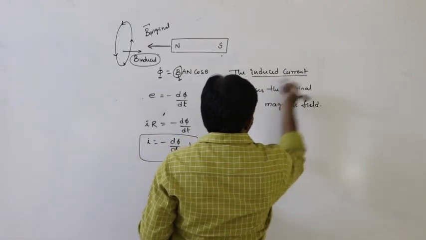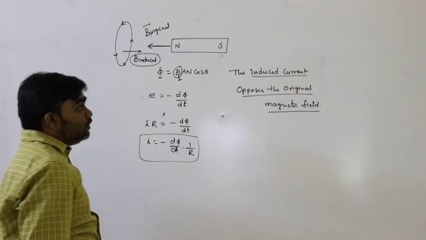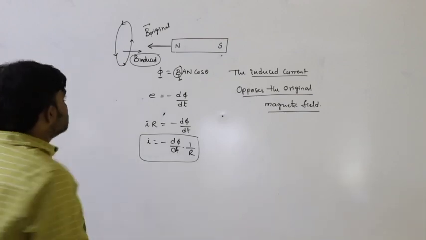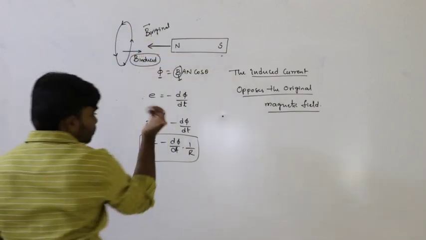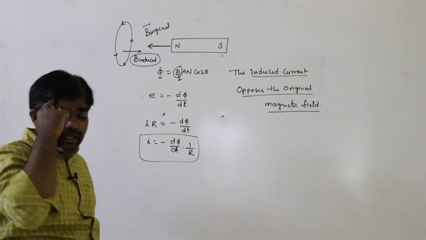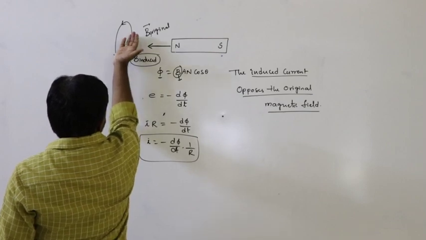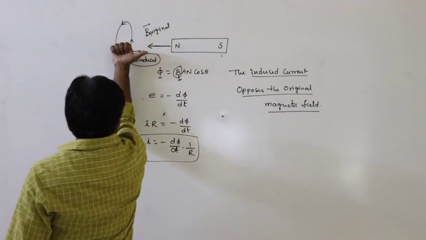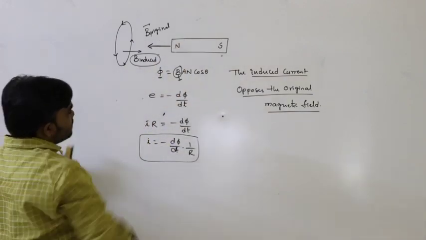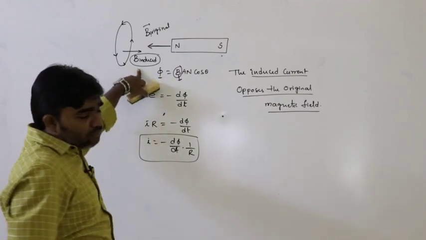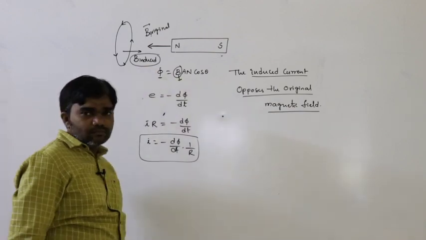Here the concept is that the induced current opposes the original magnetic field. See here, this is the direction. If the current is in this direction, then according to the right hand thumb rule, the curling of the fingers indicates the direction of the current and the thumb indicates the direction of the magnetic field. So this is the induced magnetic field. The original and induced magnetic fields must be in opposite directions. That is the concept of Lenz's law.